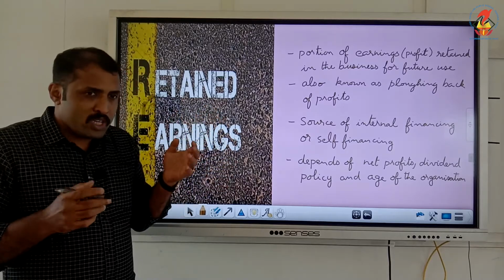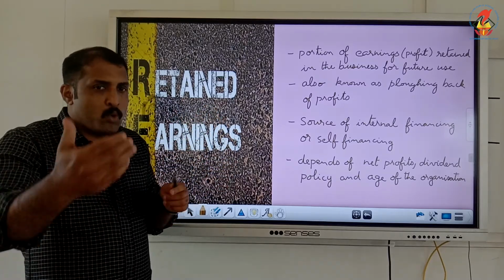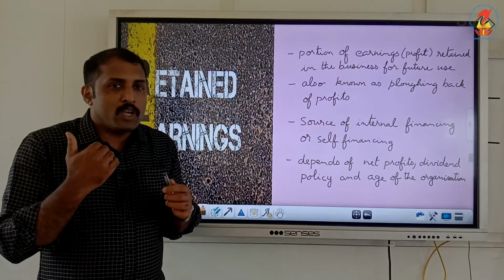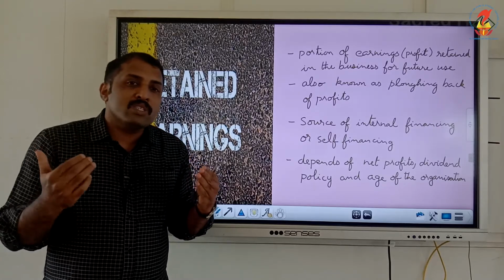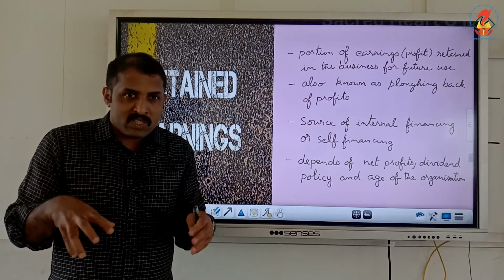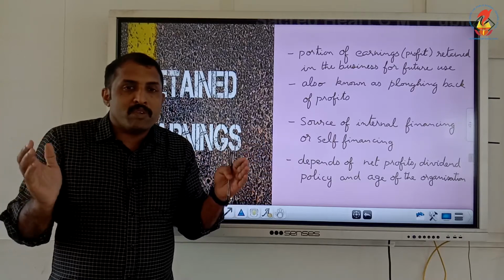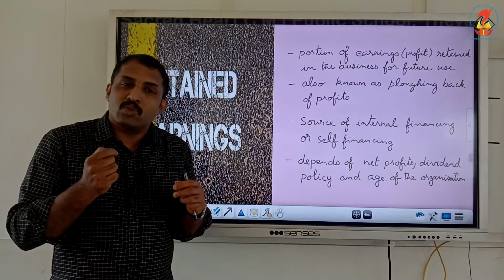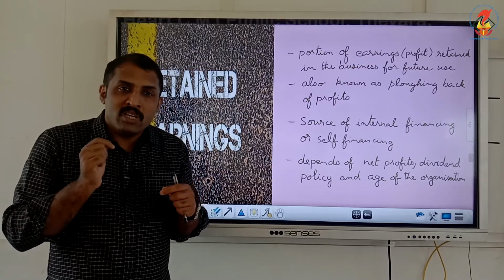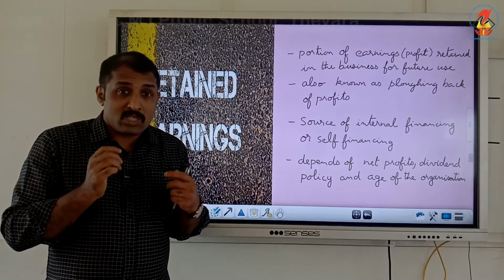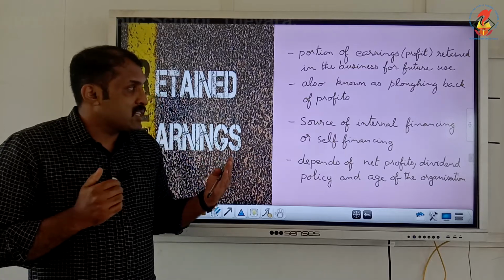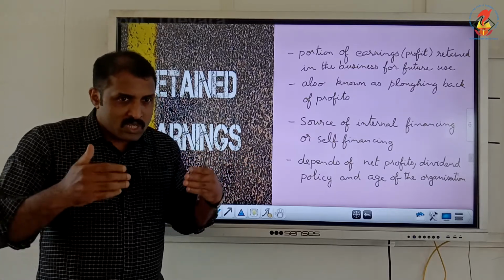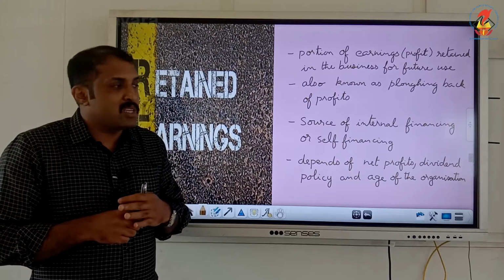It is also known as plowing back of profits. We are plowing back the profit. And it is a source of internal financing. So from the working of the firm, from within the firm, we are getting that source of fund. So that is considered an internal source of fund or self-financing. The business by itself is financing.